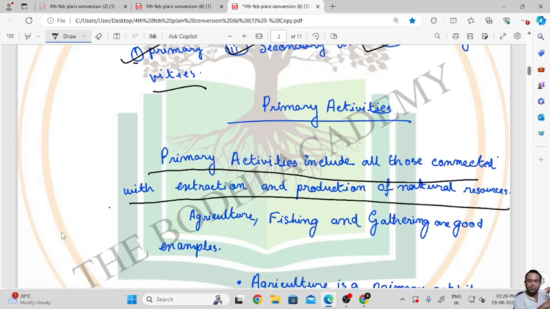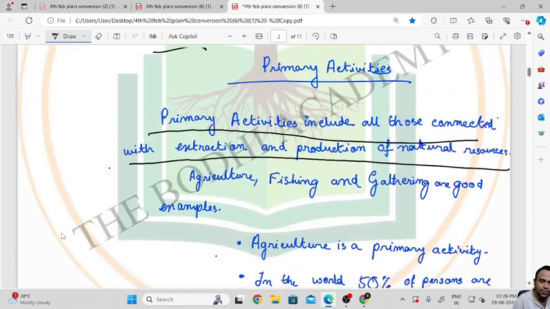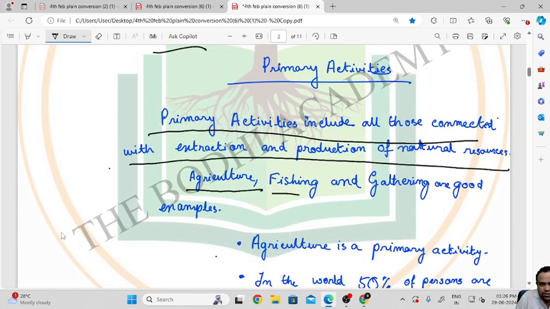What are the examples of primary activity? Agriculture, fishing and gathering are good examples.